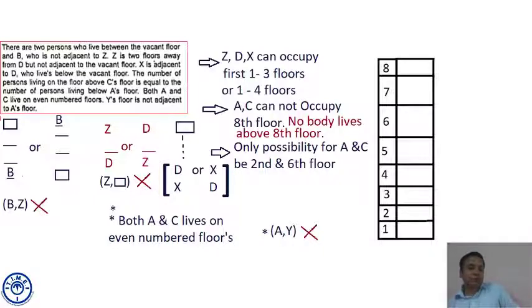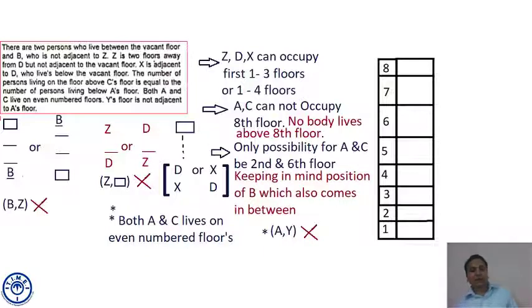So below floor 2 there is one person, so above floor 6 there should also be one person. That means the vacant floor has to be the 8th or 7th, keeping in mind the position of B, which also comes in between. Now B and the vacant floor have 2 floors in between, but the vacant floor can be either at 7 or 8.